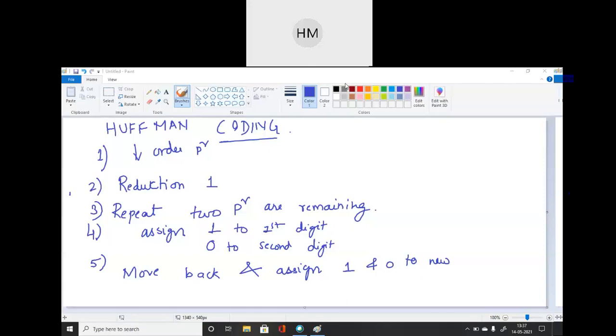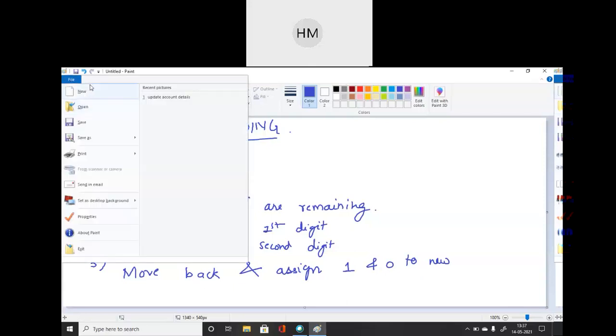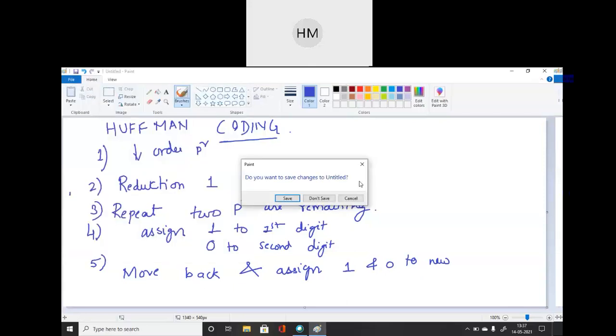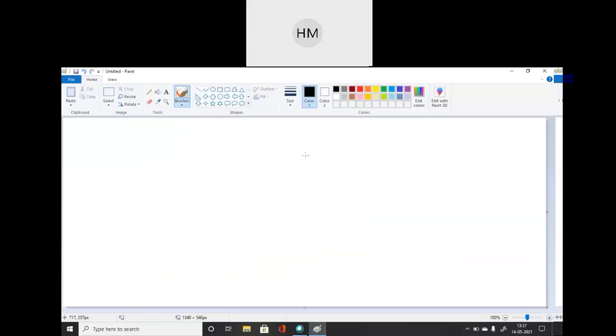Is it okay? So next, we'll simplify one simple numerical. Write down as an example.